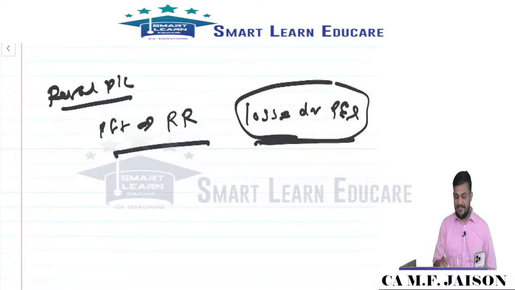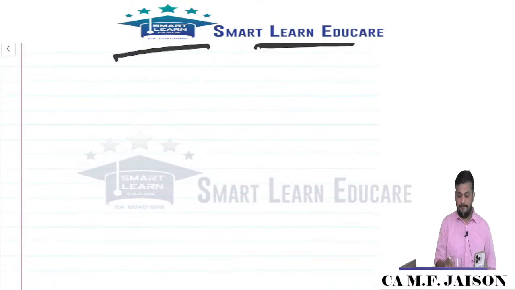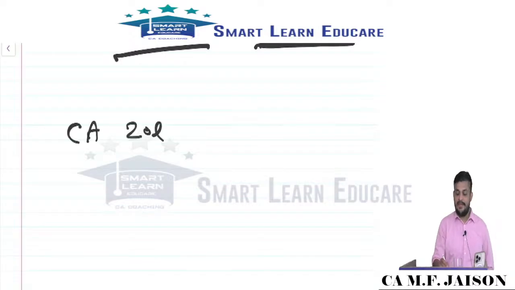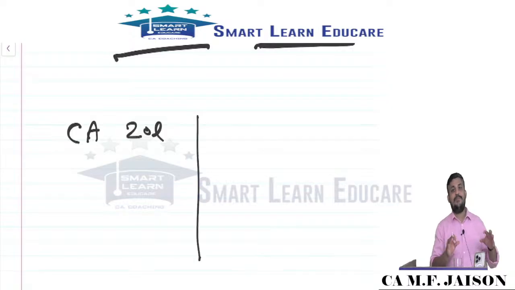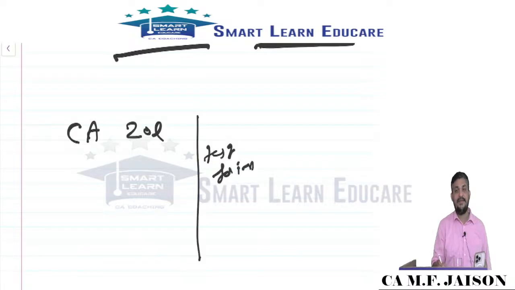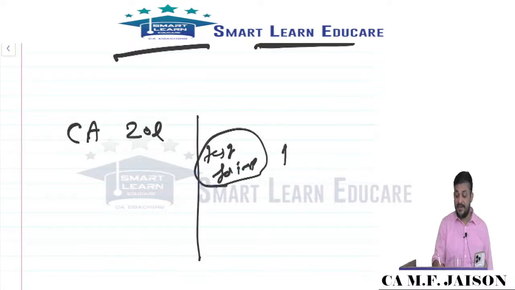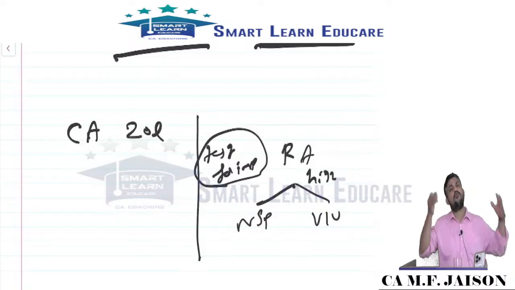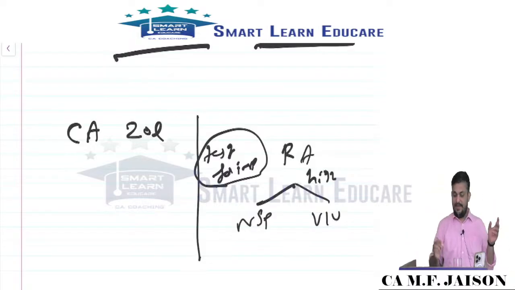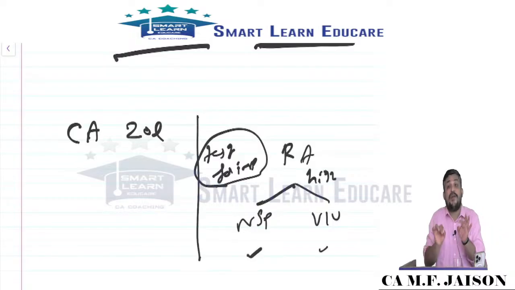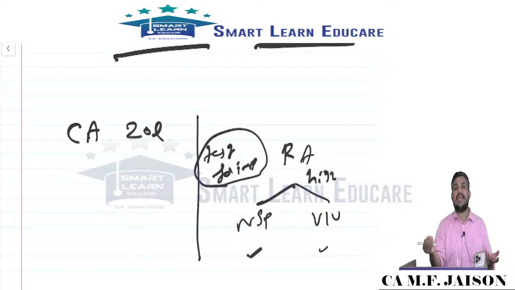My dear friends, an asset having a carrying amount of 20 lakhs. If some indication is noticed, we will be testing for impairment by computing recoverable amount, which is the higher of two values: NSP and VIU. Even though in the classroom we discuss so many things, the question will give NSP, the question will give VIU, or they may ask you to find out VIU, which is discounted cash flow.